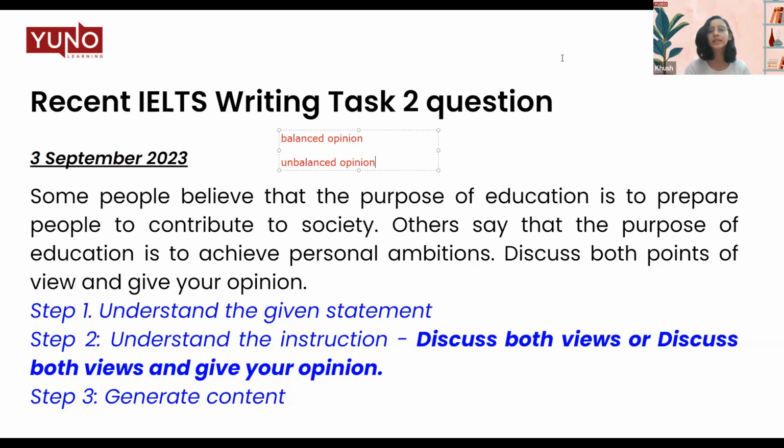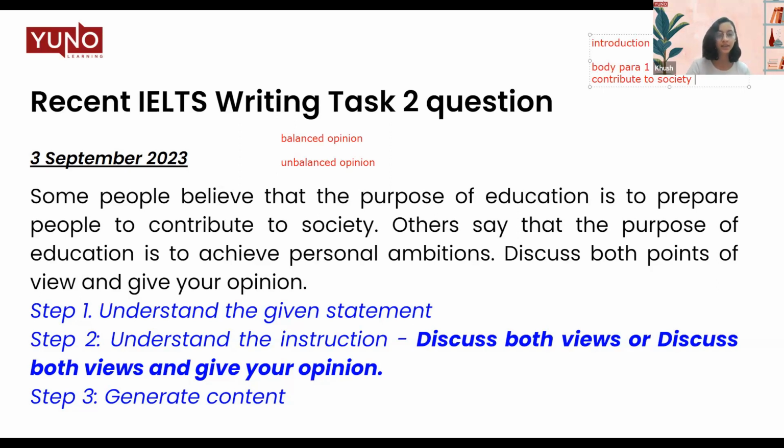What do I mean by that? Let's just quickly deconstruct the structure of an IELTS essay here. We'll start with an introduction, as always. Then we'll move on to body paragraph 1. Since in body paragraph 1 we're going to talk about contribute to the society, if you think it is to achieve personal ambitions, then you can write achieve personal ambitions before you write contribute to the society.